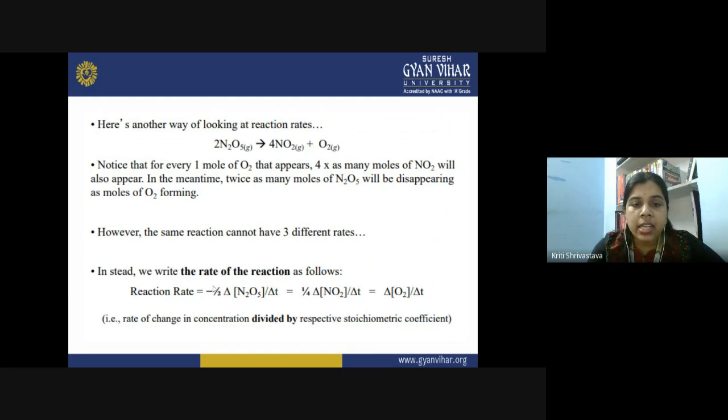It will be minus 1 upon 2 delta N2O5 upon delta T. So that is including the stoichiometry of the reaction too, right? And because it is a reactant, we will put down a minus sign. Also you can write it as equal to 1 upon 4 delta NO2 upon delta T, and also delta O2 upon delta T. So this is the reaction rate expression incorporating the stoichiometry of the balanced equation: rate of change in the concentration divided by the respective stoichiometric coefficient.